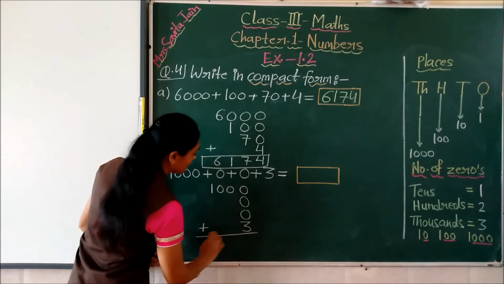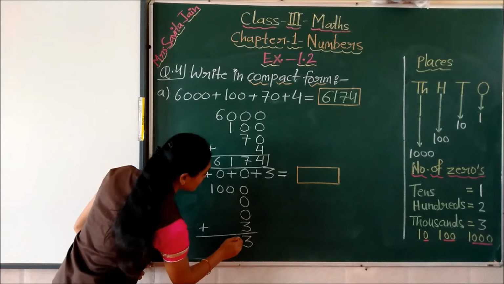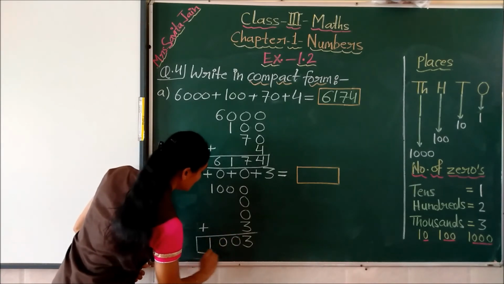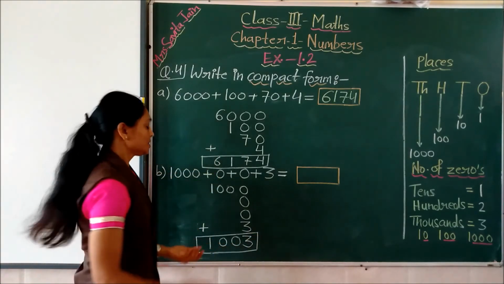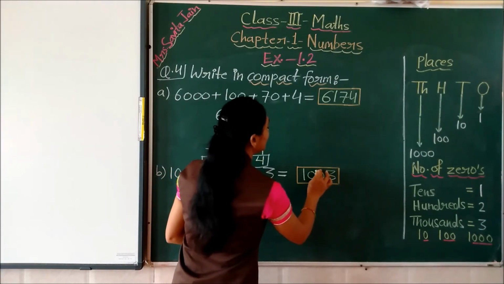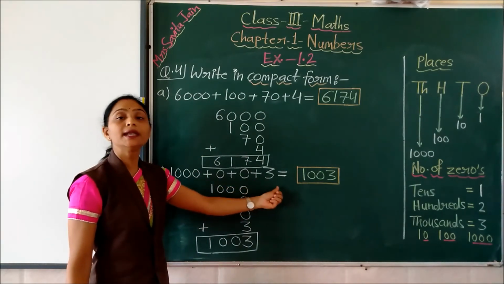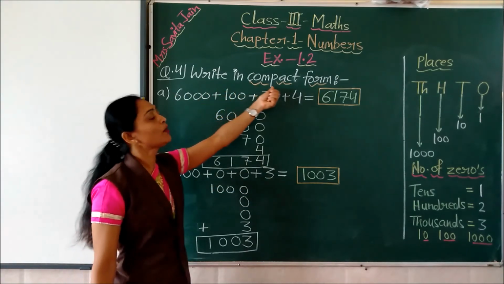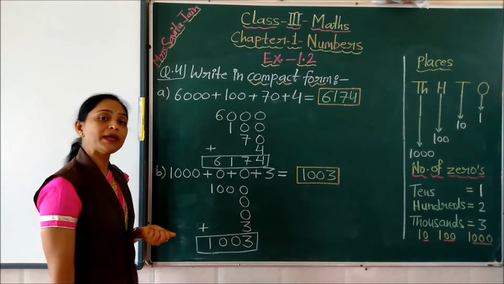This way we get 3, then 0, then again 0, and this is 1. Yes children? So which number did we get here? 1003. So here we will write 1003 as the number in compact form for this expanded form. Yes children? So you understood how to write in compact form if you have that question in expanded form.